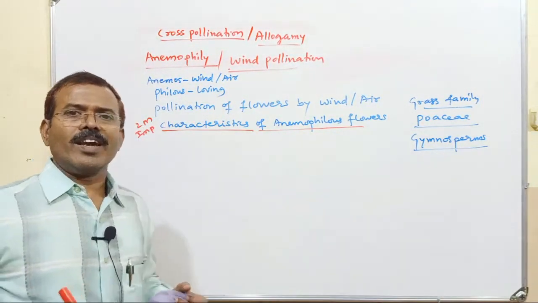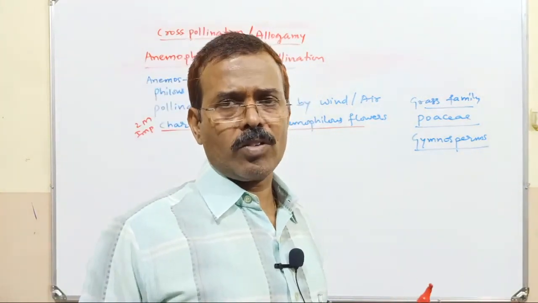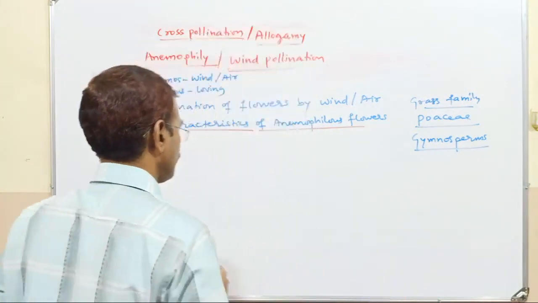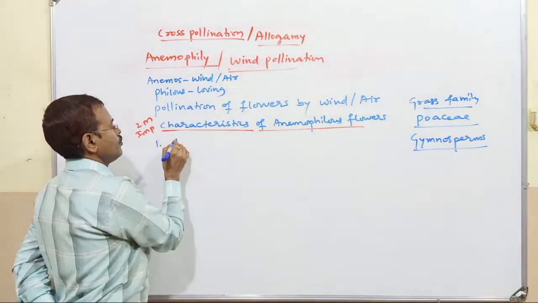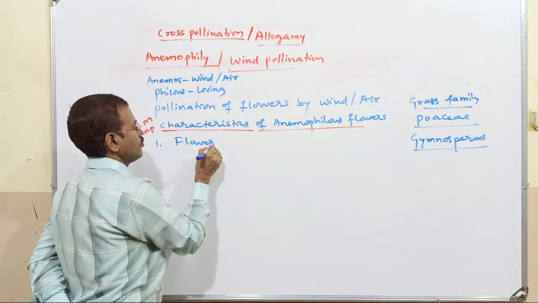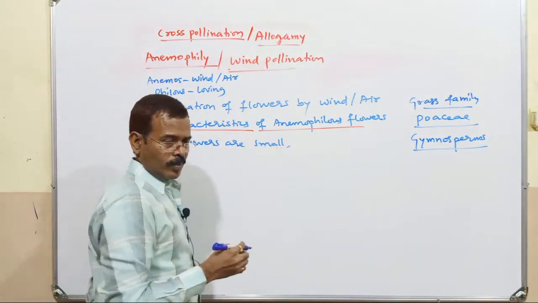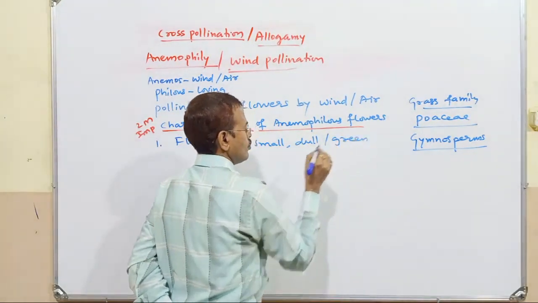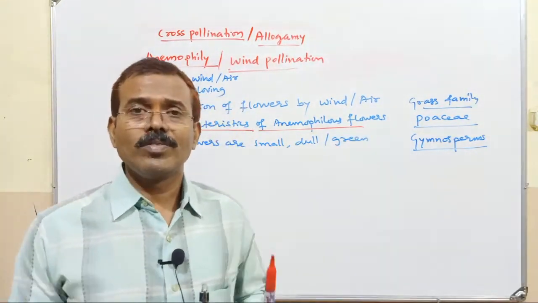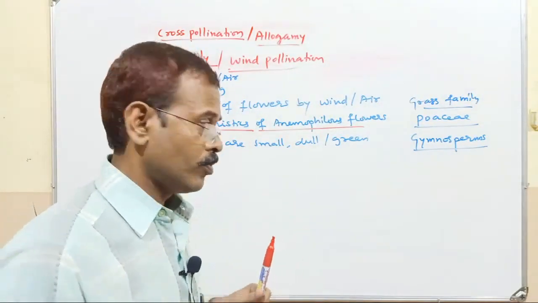So what are the characteristics of anemophilous flowers, or wind pollinated flowers or plants? The flowers are small, usually dull or green.